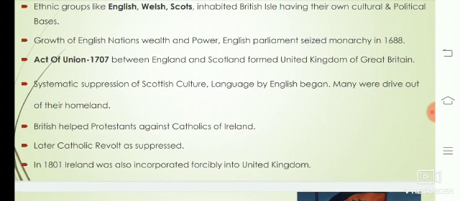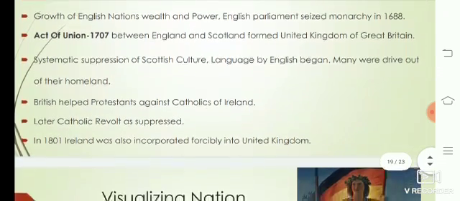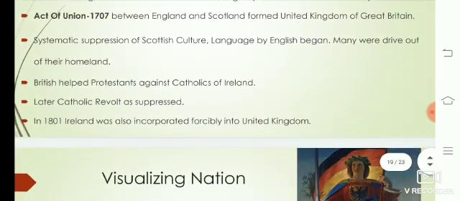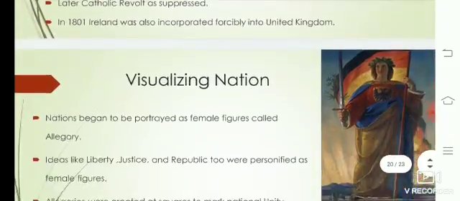Later the Catholic revolt was suppressed. In 1801, Ireland was also incorporated forcibly into United Kingdom. So this is how in 1801 Ireland was also incorporated forcibly into the UK, United Kingdom.